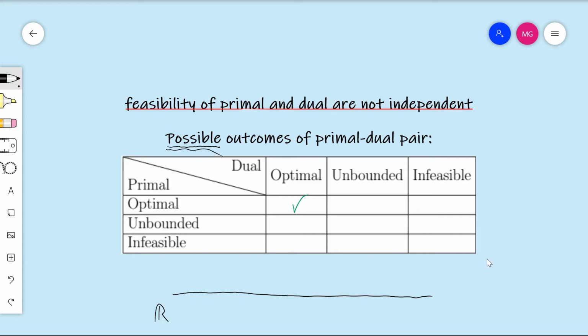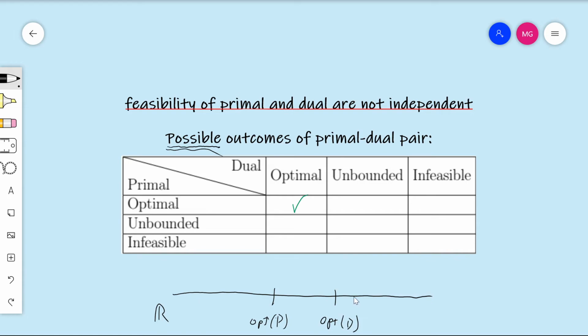So what we'll have is we'll have some value. I'm just going to use some notation here. I'll say opt p. So that's the optimal value of the primal, and we know that that has to be at most the optimal value of the dual. Okay, so here it is on the real number line. So these are numbers which are indicating optimal solutions. So let's consider the case when the primal has an optimal solution and the dual is unbounded. What would that mean for this picture down below?